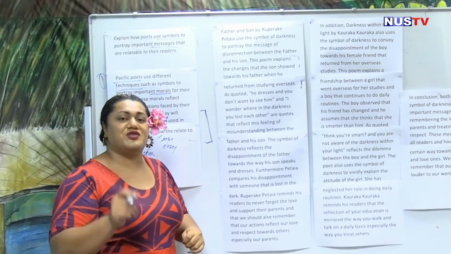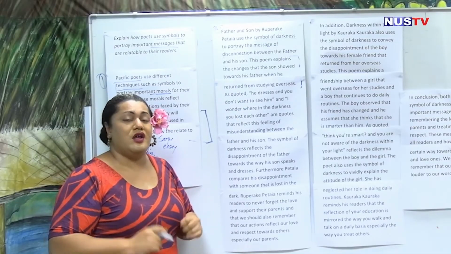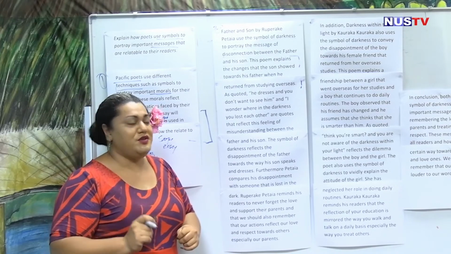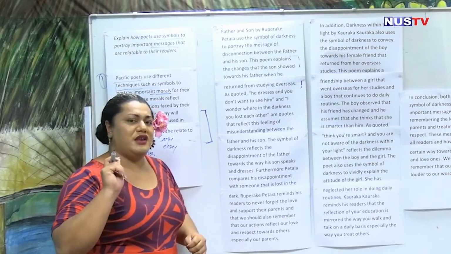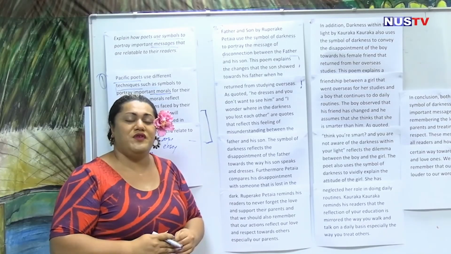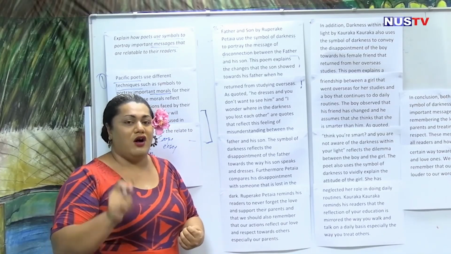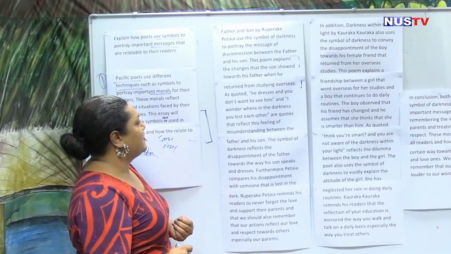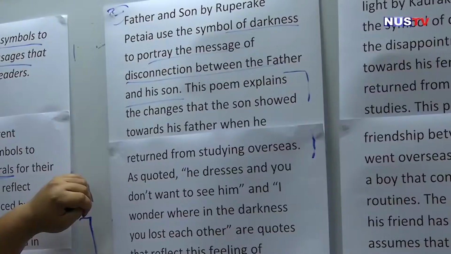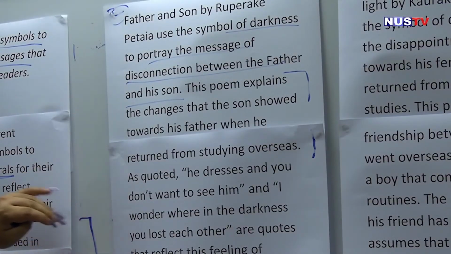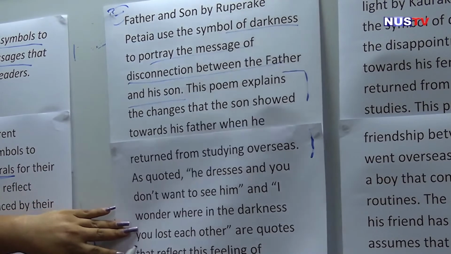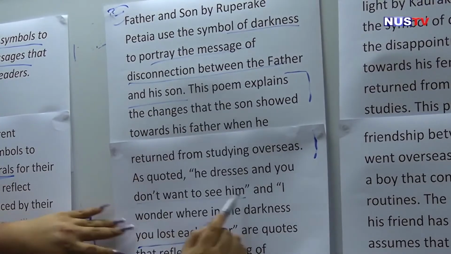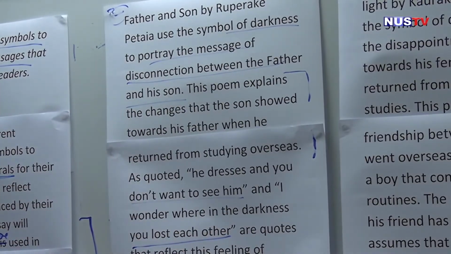The next part in our structure, you need to quote. You need to use quotes to strengthen your answer. And you can never quote if you do not know the poem off by heart. As quoted, "he dresses and you don't want to see him." "And I wonder where in the darkness you lost each other." So these are quotes. How do you know they are quotes?